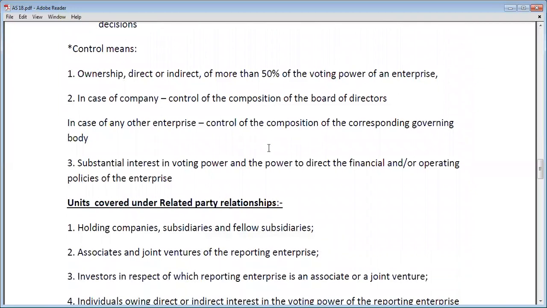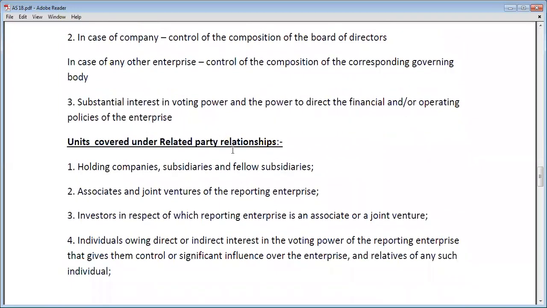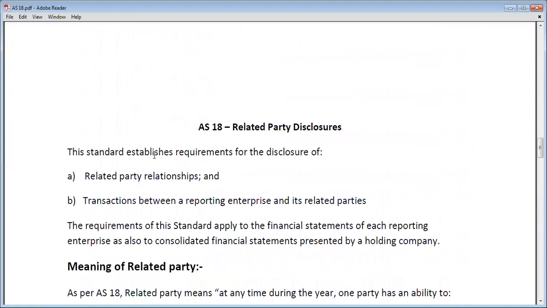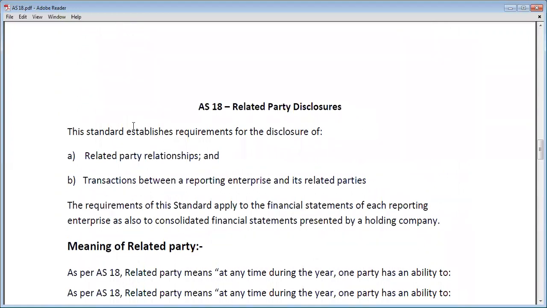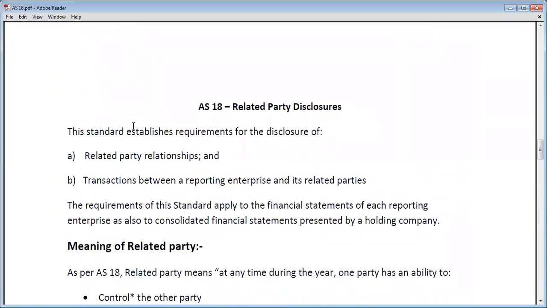Okay. Now let's move on. Units covered under related party relationship. So which units will be covered under related party relationship? Before seeing this, let's see one thing: why this accounting standard is established. This standard established requirement for the disclosure of related party relationship and transactions between a reporting enterprise and its related party.